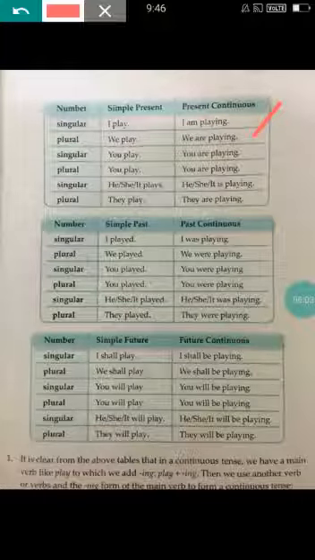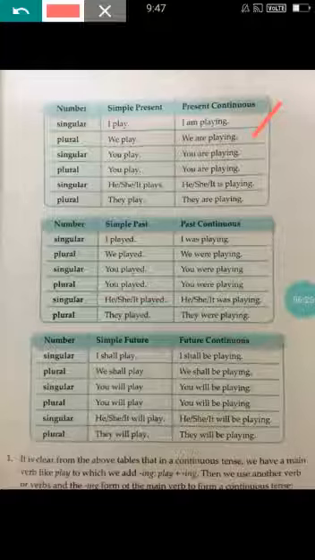Next, if I add ing to the basic form of the verb play, it becomes playing, right? So, where the action is continuing. Action is continuing, playing. So, here, let me tell you the difference.